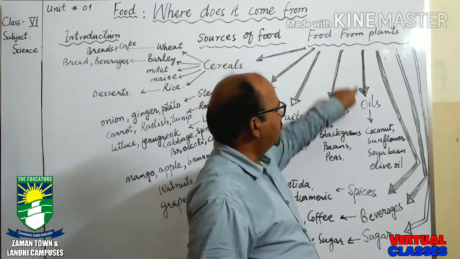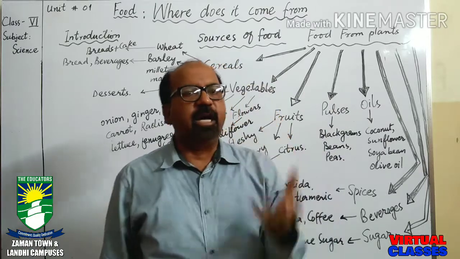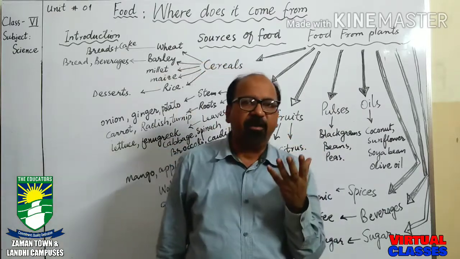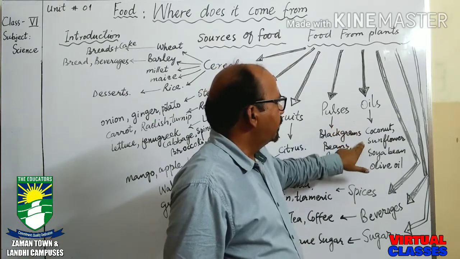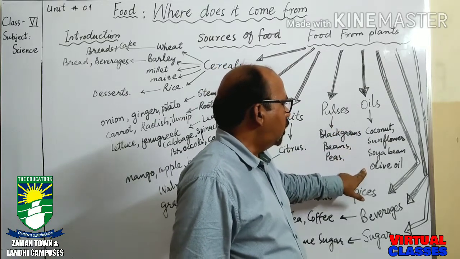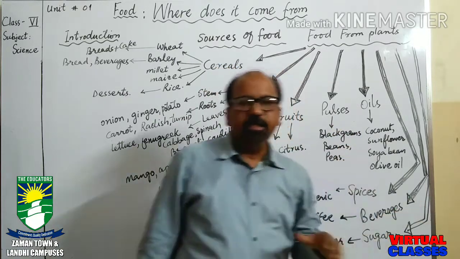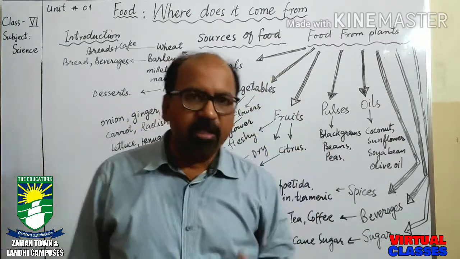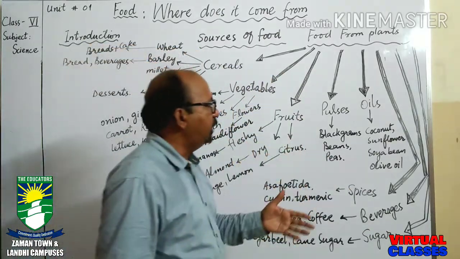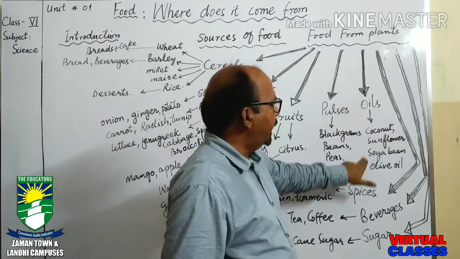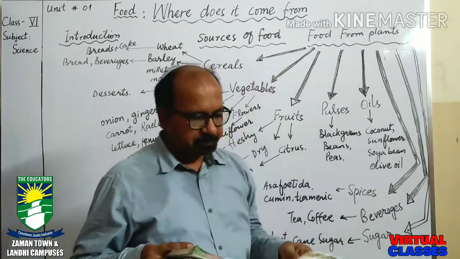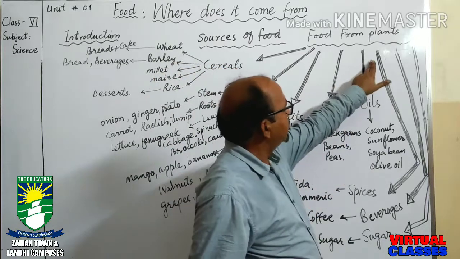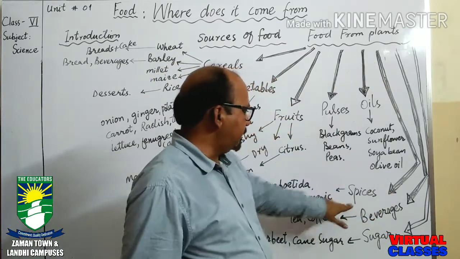Next is oils. Oils are taken from the seeds of plants like coconut, sunflower, soybean, olive oil, mustard oil. These are the different oils which we are using in our daily life, and they are also providing us fats and proteins. Next is spices.